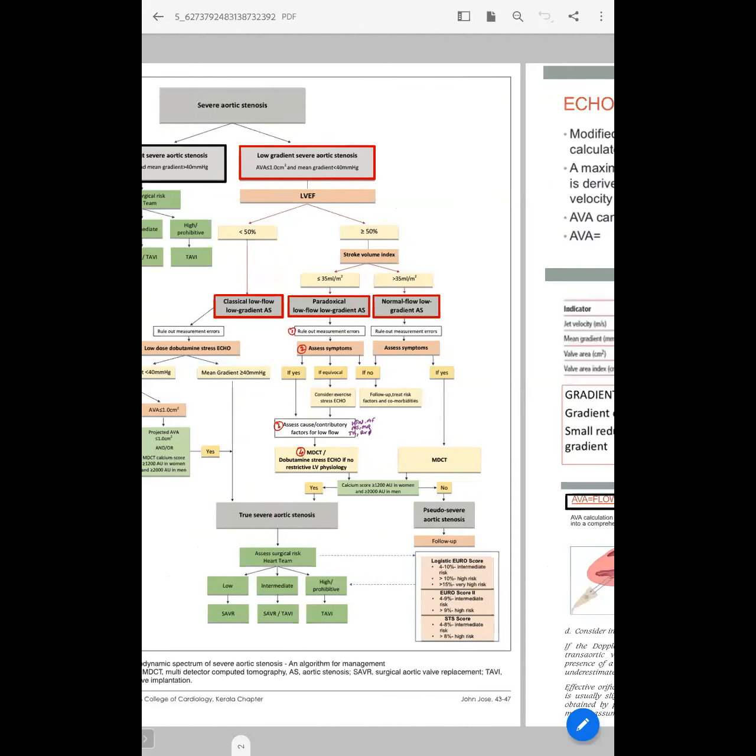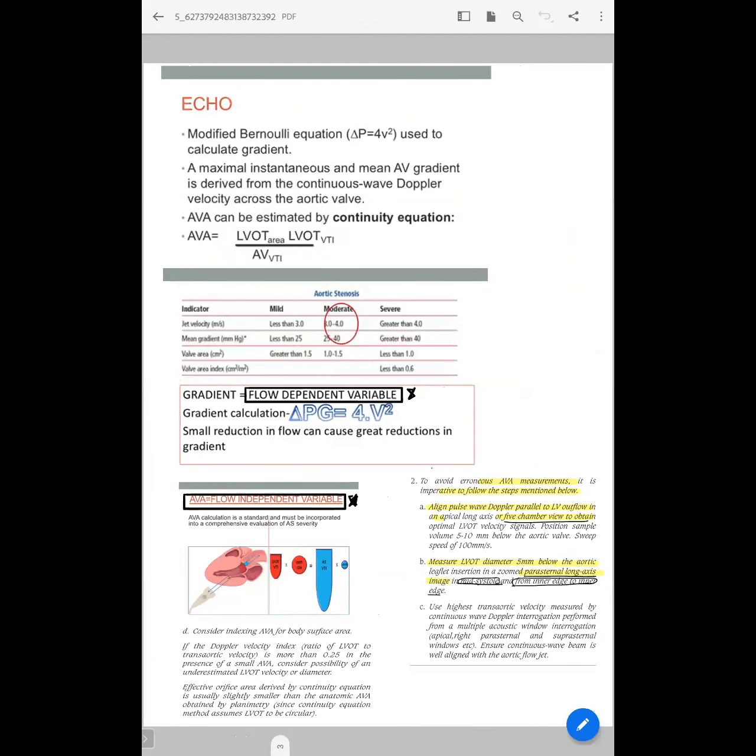We have already discussed this in a single flowchart; now we'll discuss it individually. On echo, you should assess the mean gradient or velocity. There are 2 parameters for telling severe AS: one is the flow dependent variable, the other is the flow independent variable. The flow dependent variables are the mean gradient and velocity. That's why these parameters depend upon the LV function also.